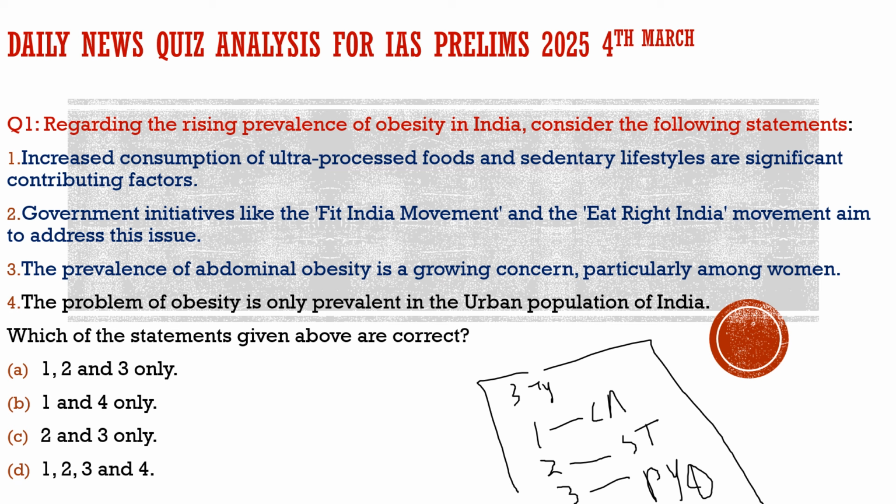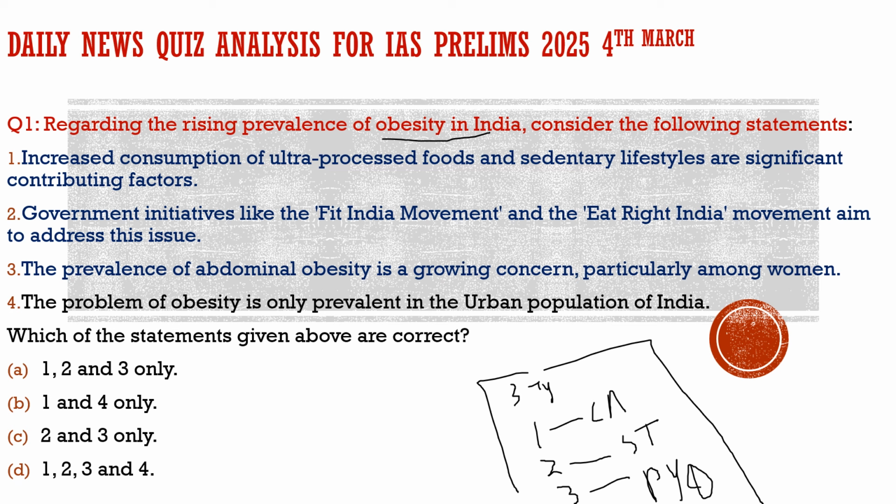With this, let us start our discussion by answering the first question. As you can see here on the screen, the question is basically about obesity in India. We had discussed this topic earlier also, because obesity was mentioned by PM Narendra Modi in Mann Ki Baat, and he highlighted the various reasons for the rising trend of obesity in India.